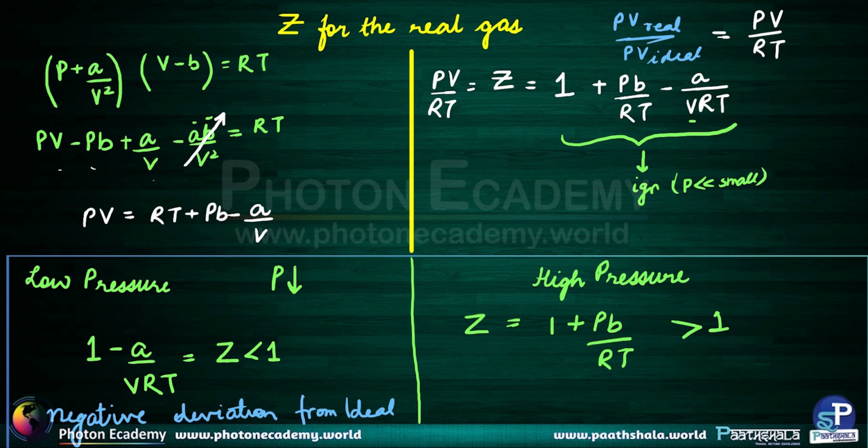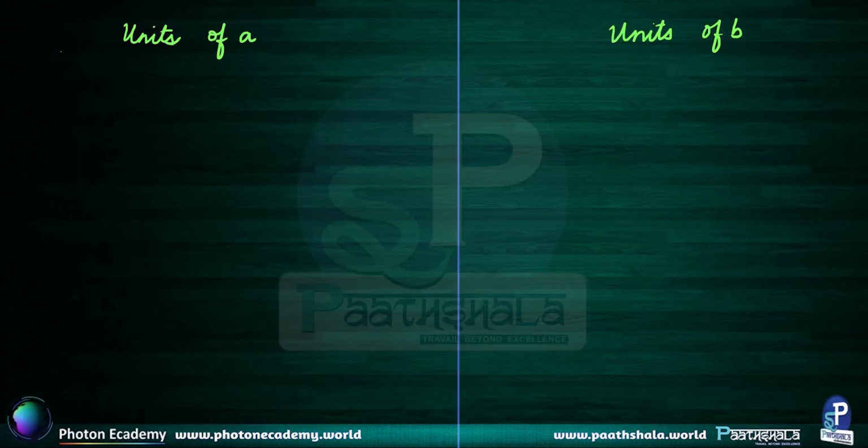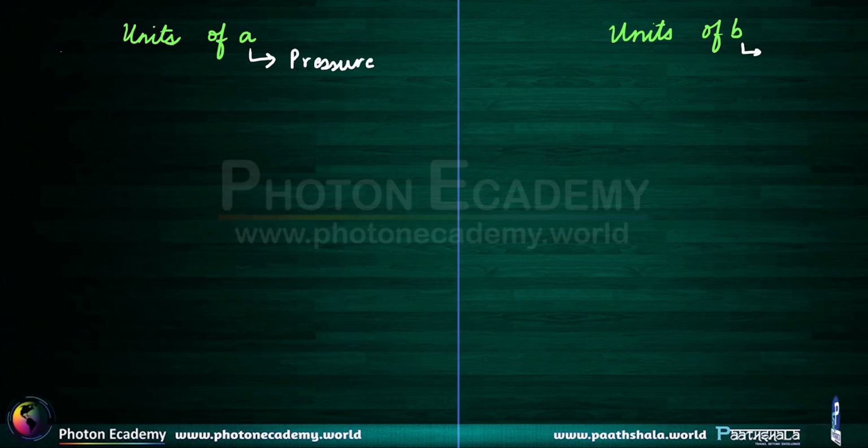And so we can say that at high pressure, the gas shows positive deviation. Now let's talk a little about a and b. We know that a and b are small quantities which define some properties of a real gas. a is used in the correction term for pressure and b is being used in the correction term for volume.